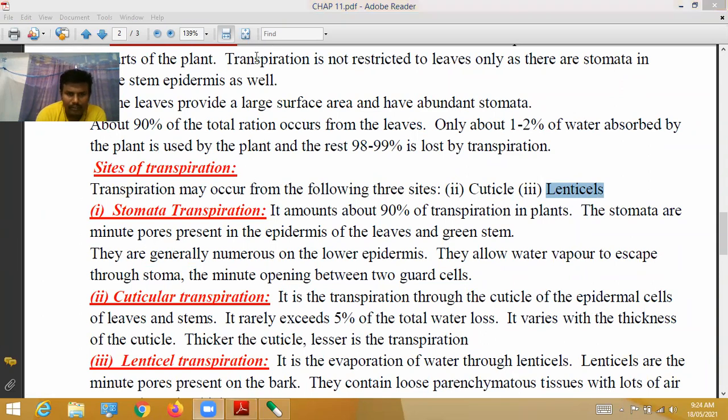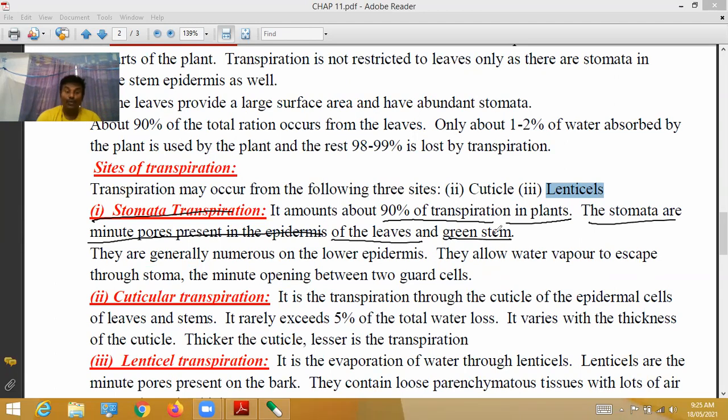Through stomata, how transpiration occurs, we already discussed. It amounts to about 90% of the transpiration in plants. The stomata are minute pores present in the epidermis of the leaves and green stems.